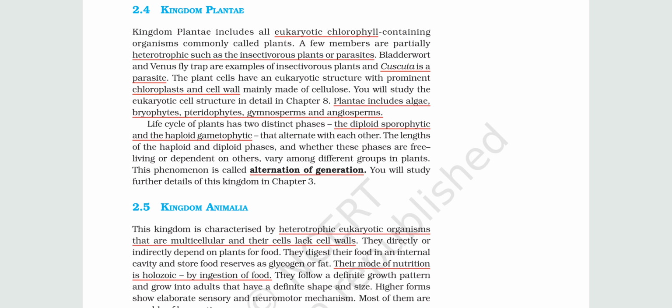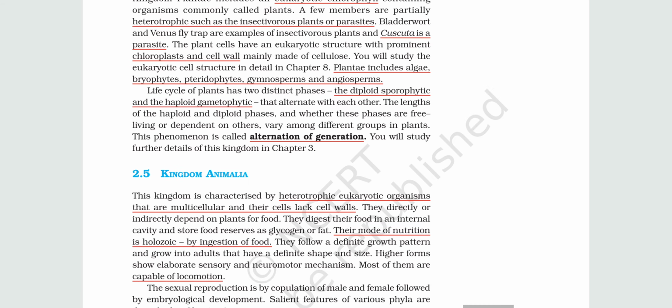The duration of the haploid gametophyte and diploid sporophyte depends from organism to organism. This shifting of generation from diploid sporophyte to haploid gametophyte is called alternation of generation, which we will study at a deeper level in chapter 3.